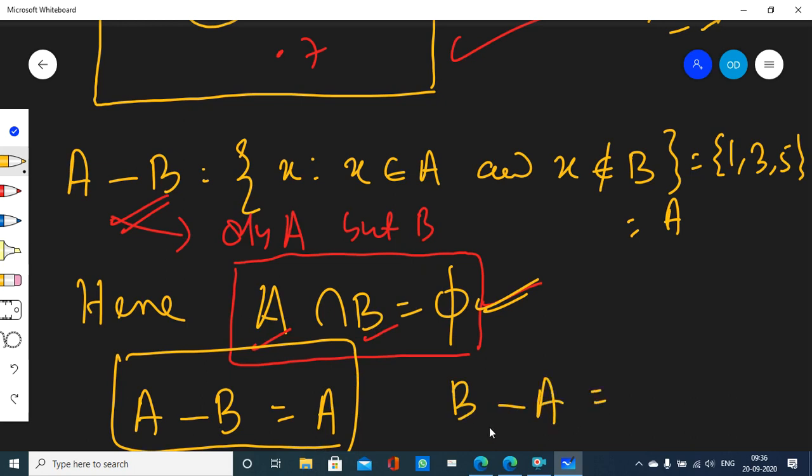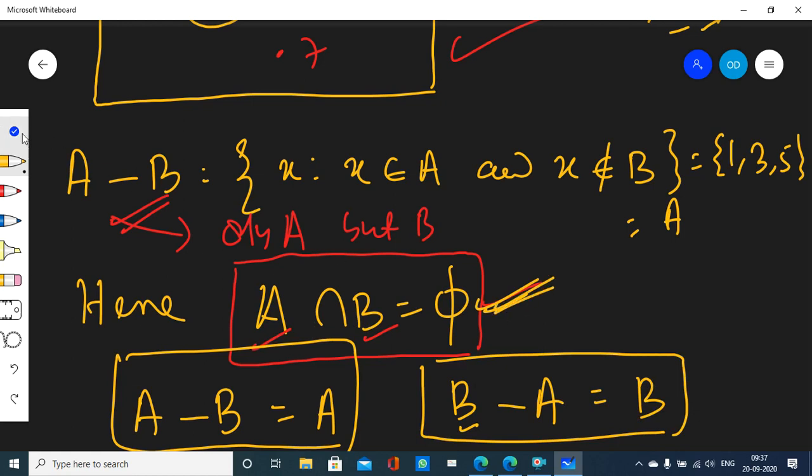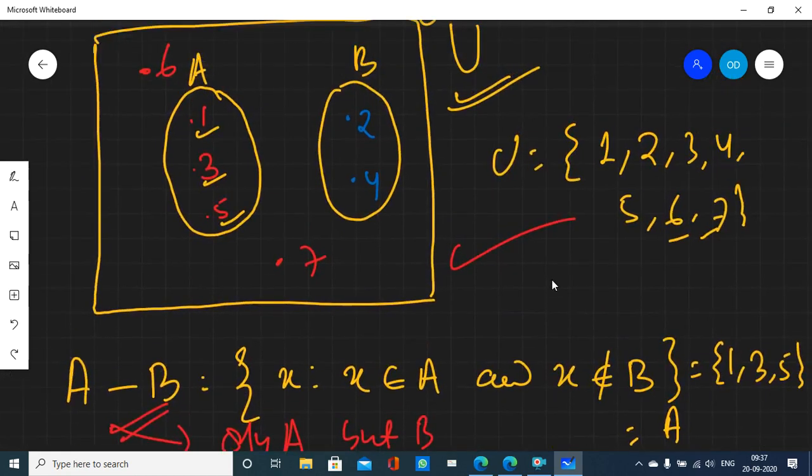Similarly, B minus A. Well, B minus A is the set that carries those elements that belong to B only but not A. Well, you see here, all the elements of set B, not a single one of them belongs to set A because they have intersection phi. None of the elements of B belong to A. Entire set B, whatever elements are there inside set B, they belong to B only. They have nothing to do with A. So B minus A is equal to B. In this particular case, I hope you got it. You can check it out for yourself.